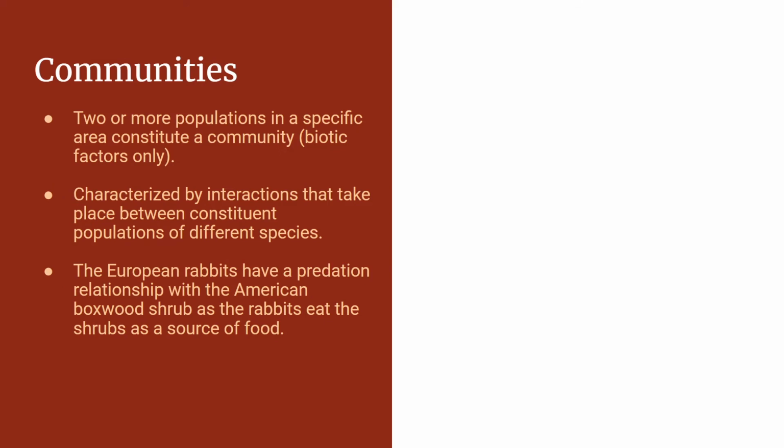Round 9. Communities. The ninth level is communities. Two or more populations together constitute a community. Communities are characterized by interactions that take place between populations of different species. These interactions include competition, as well as parasitism, predation, commensalism, and mutualism.